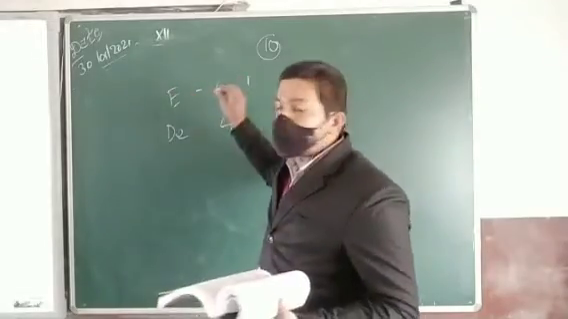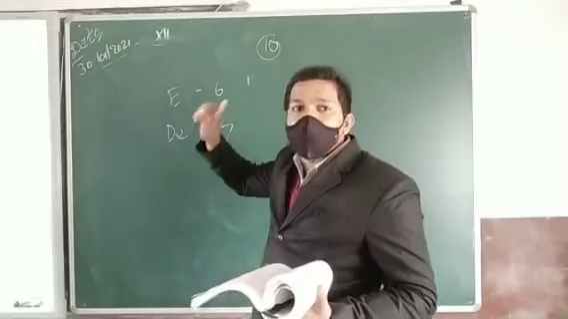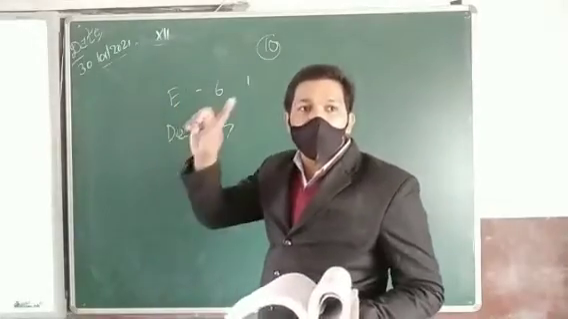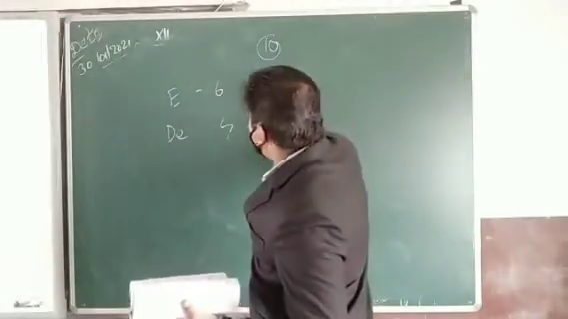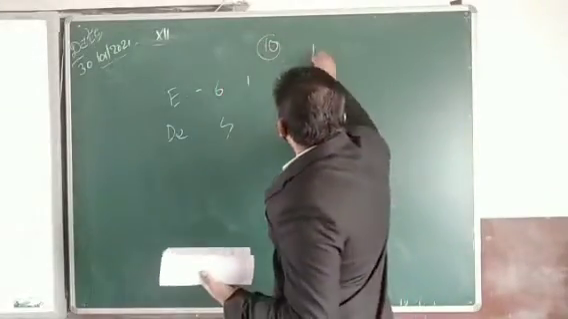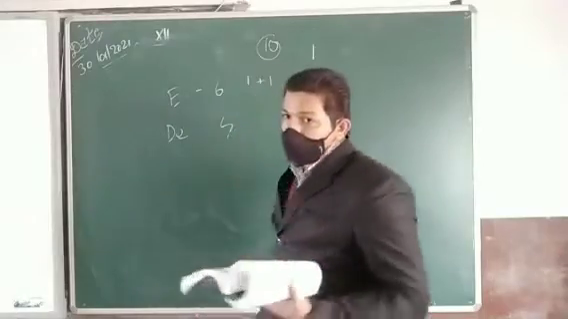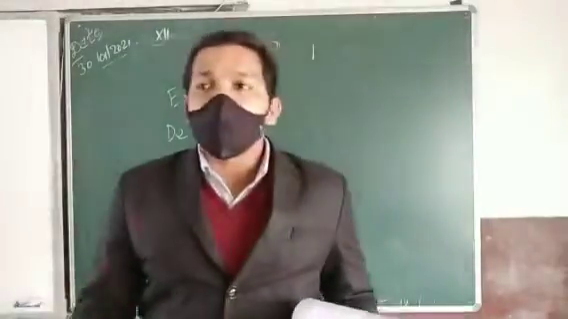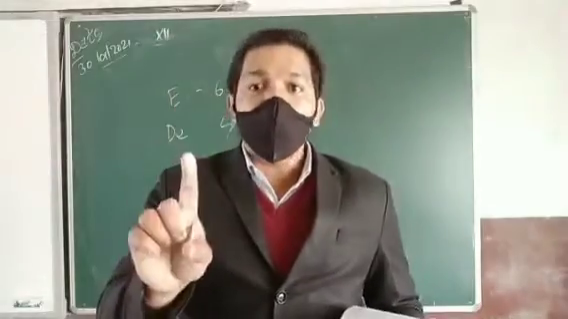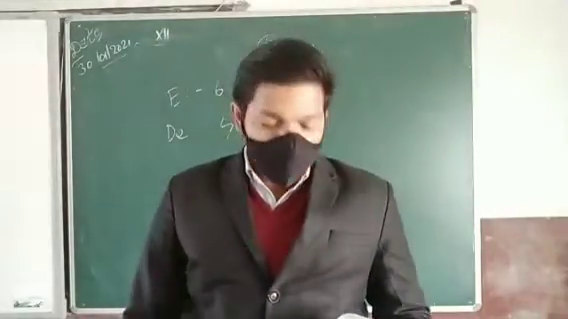Total capital is 10 lakh, and 1 lakh shares of 10 rupees each. So for one share, how much profit will be received? That is called earnings per share. Means if the company made 1 lakh rupees profit, then one share will get 1 rupee profit. So that is called earnings per share. Do you understand?